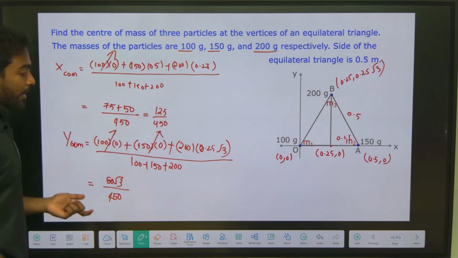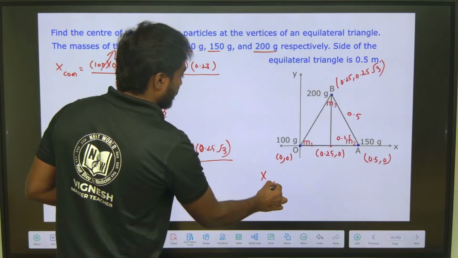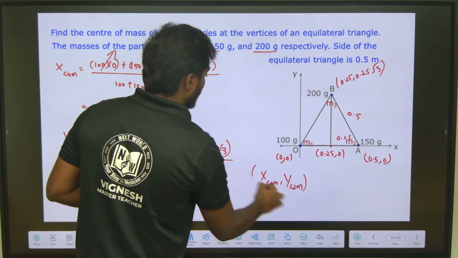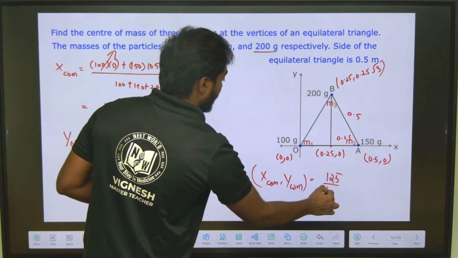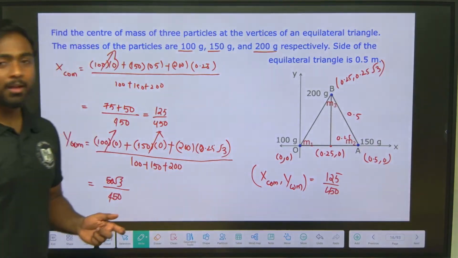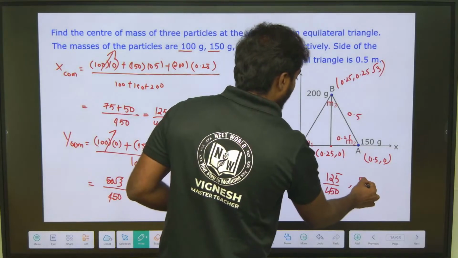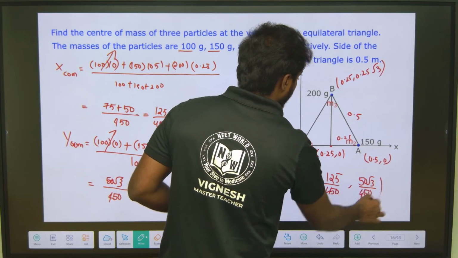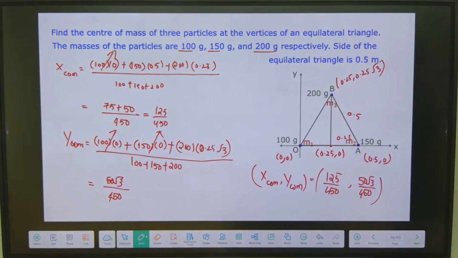So the points, okay, I have not calculated the exact fraction. Let me write down. X center of mass comma y center of mass will be equal to 125 by 450 comma 50 root 3 by 450. So this is the answer. Okay, done.